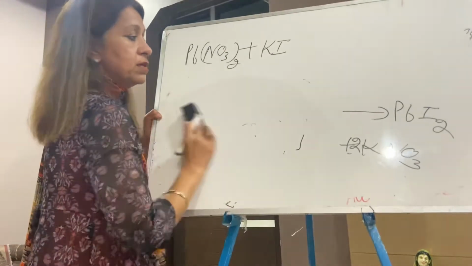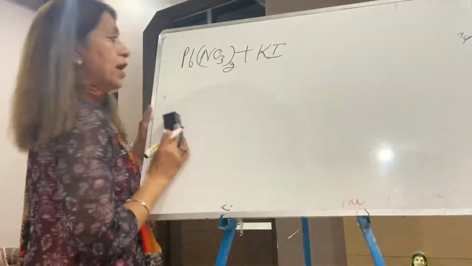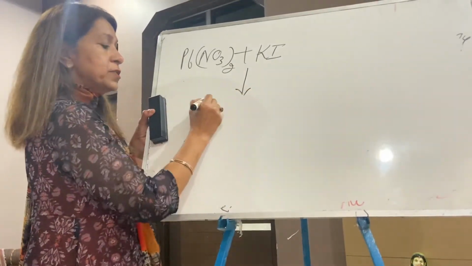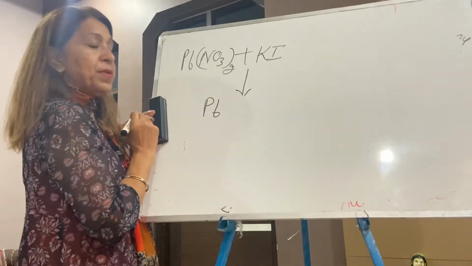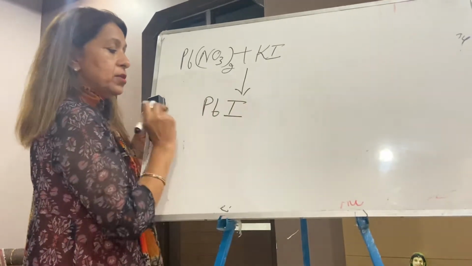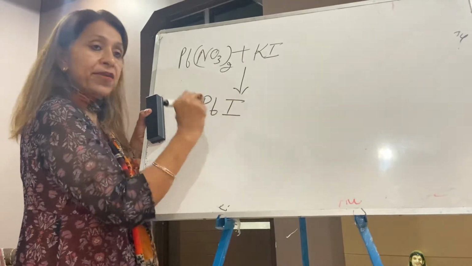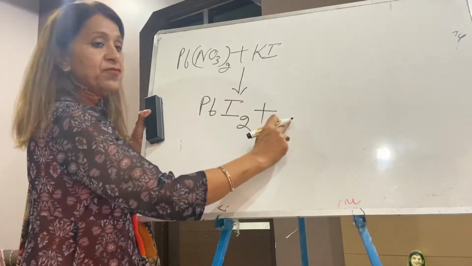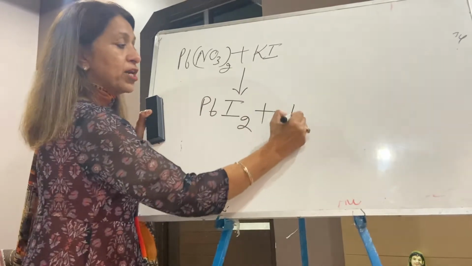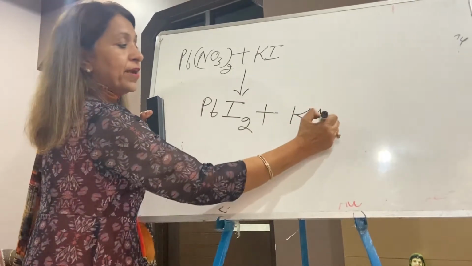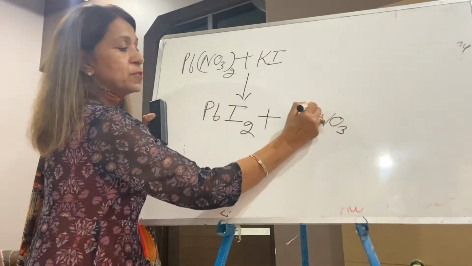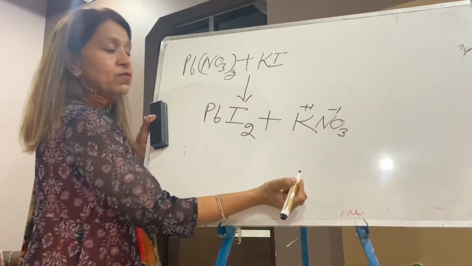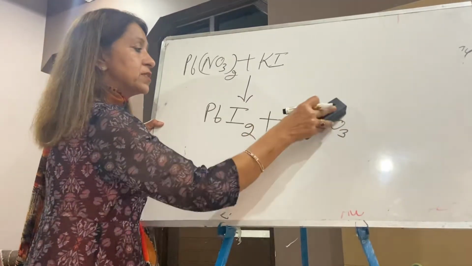What is the answer? Lead iodide, because lead is 2 plus, iodine is -1, crisscross. Positive written first, negative later. Potassium nitrate, +1 -1 cancel.